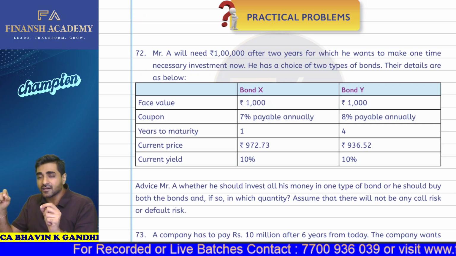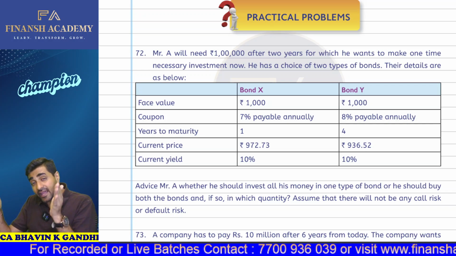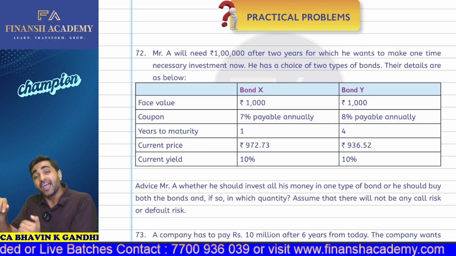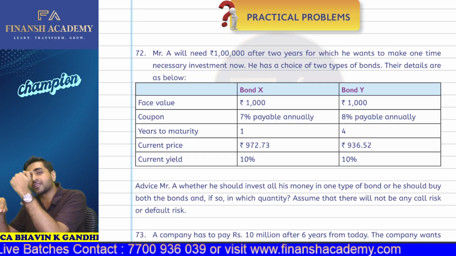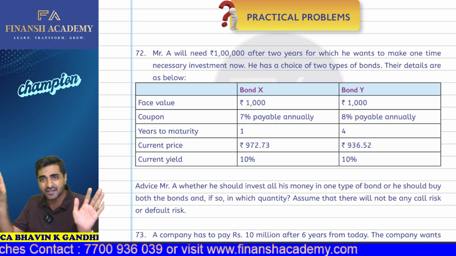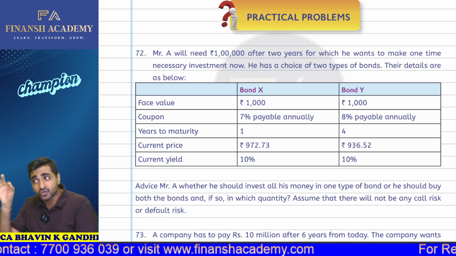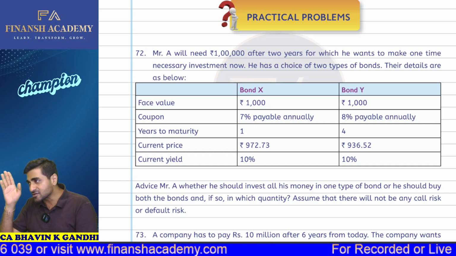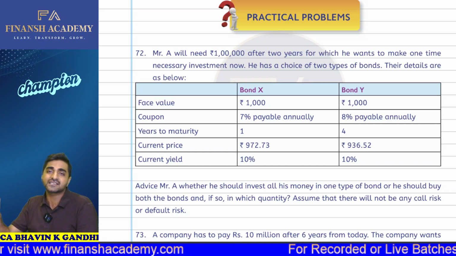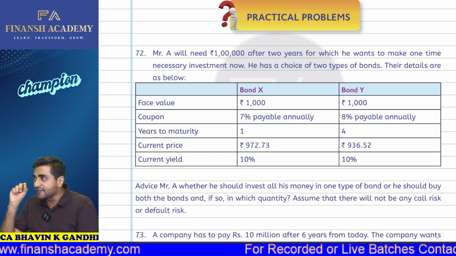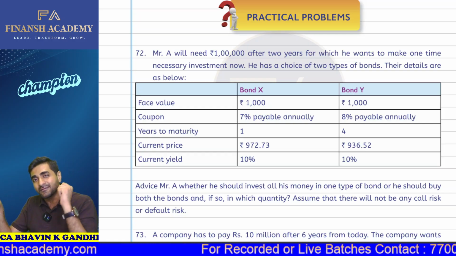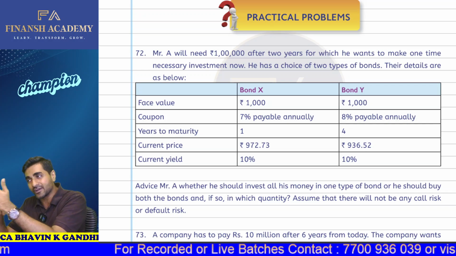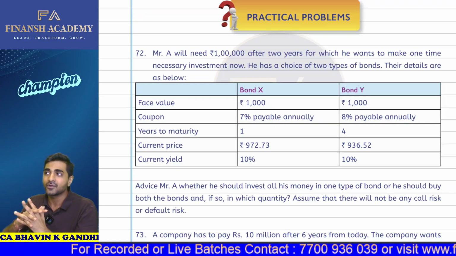Then select two or more bonds in which one bond should have a duration less than the portfolio duration, and one bond should have a duration more than the portfolio duration. Okay, simple concept. First of all, you should check the portfolio duration. Suppose your portfolio duration is 6 years, which means you need the money at the end of the sixth year. Then you should search for bonds in which one bond's duration is less than 6 years and one bond's duration is greater than 6 years. So that's how first you have to figure out what we need to do.